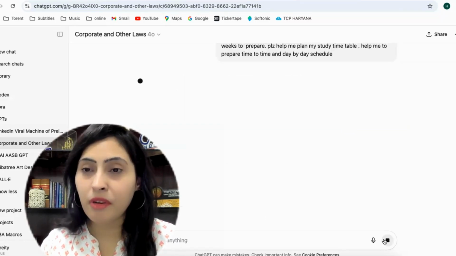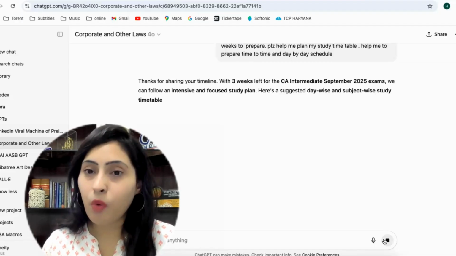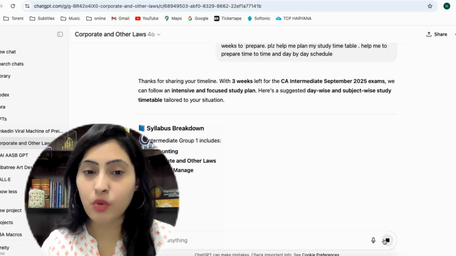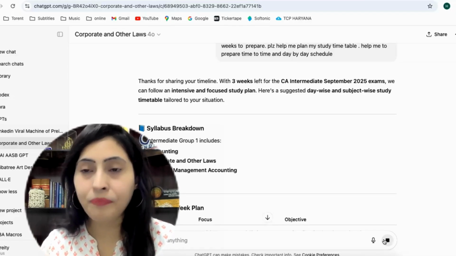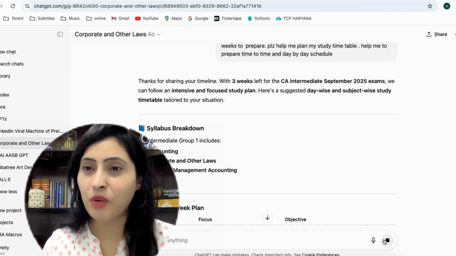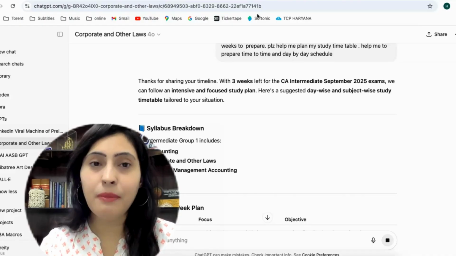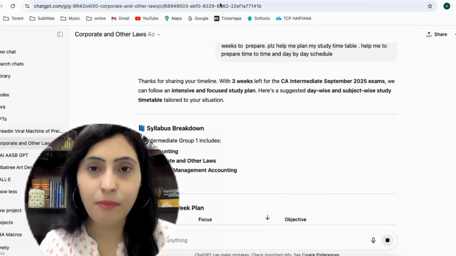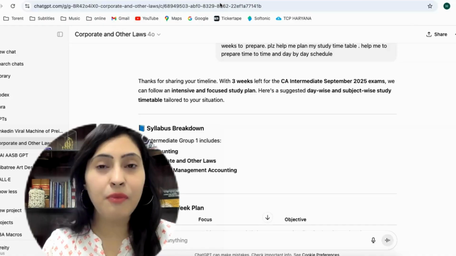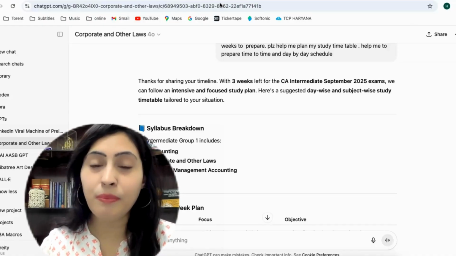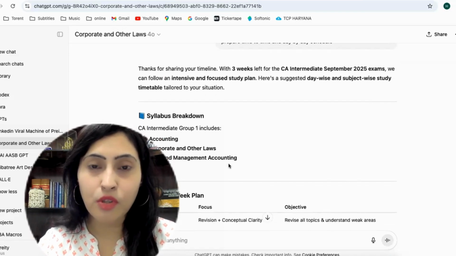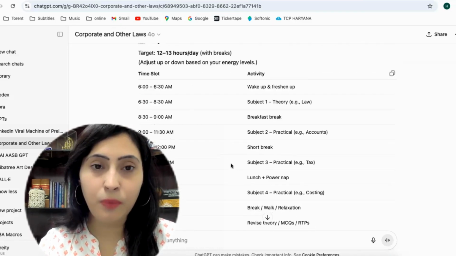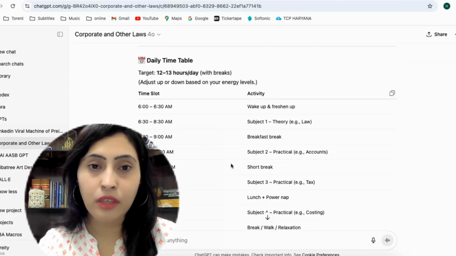Let's see how GPT will be able to create your timetable. If you want to create your timetable subject by subject, then give the name of the subject and the time you want to frame. Otherwise, I have given a complete list because I want to prepare for all of my exams and I want to clear in the very first attempt. I have not given any subject name, but I have said I'm an intermediate student and I'm going to appear for September 25, and it helps you to completely focus and gives you a very elaborated and detailed aspect. See, I'm going to scroll my screen, just see how it gives it to you. So completely time to time, it has given you the complete schedule.